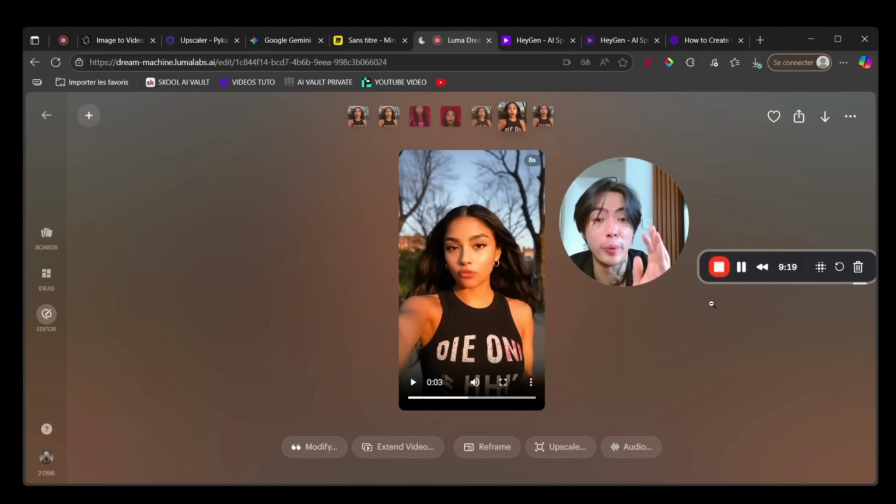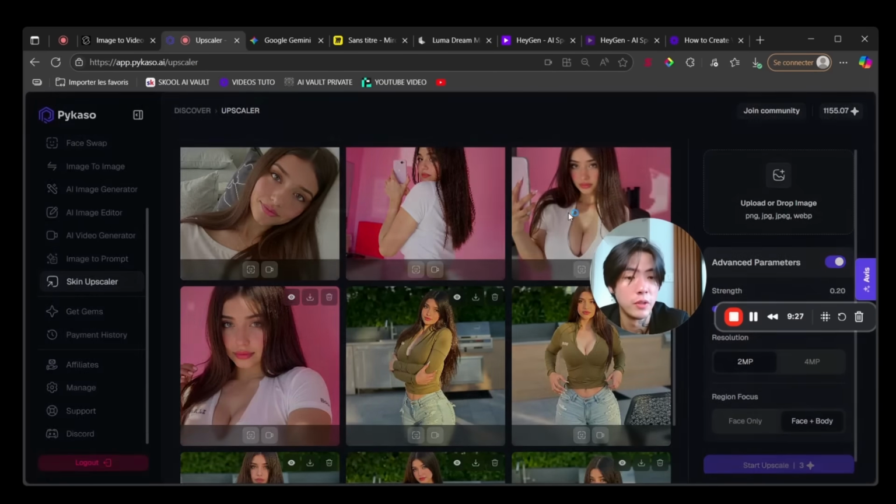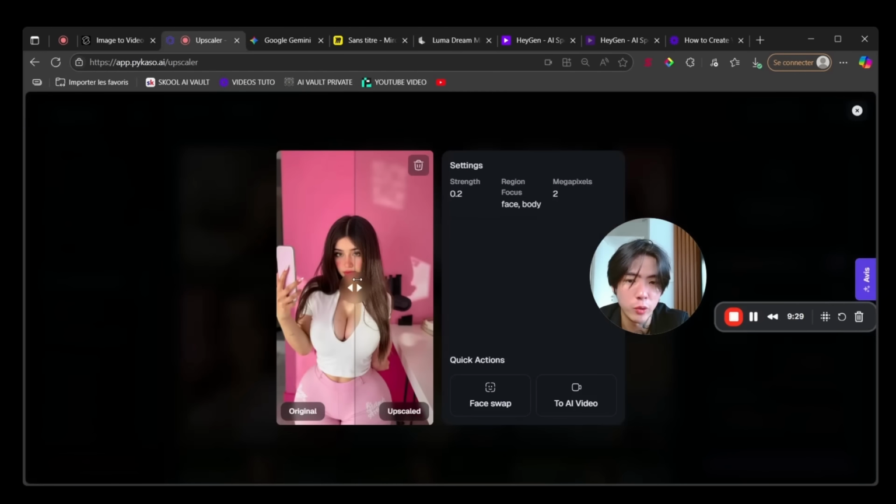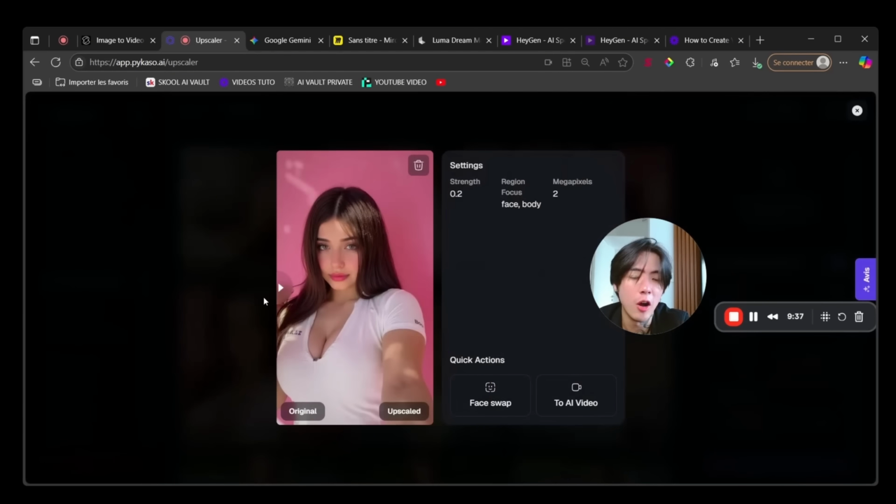So now let's go on Picasso again, because this time we will generate a video from a picture. Okay, so now we take a picture that we need for King AI, and I will choose this one, which is looking great. So now, because she will be talking, we want to use this photo because it looks great. It really looks like the same that what we just saw together, right? But now we'll be able to turn it into like a video on another tool.